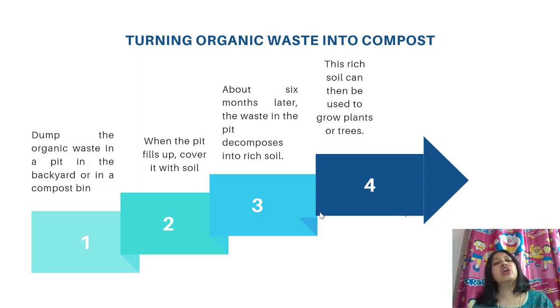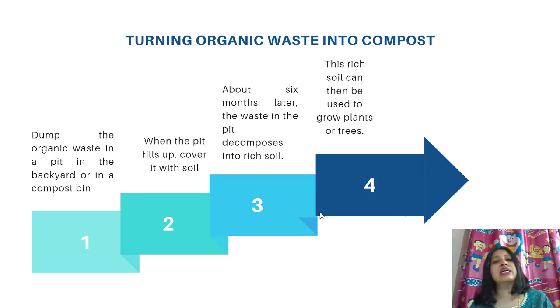That's why compost is mostly used by people for their plants. Now, how do we turn organic waste into compost? We studied about organic waste and we saw what composting is. So, there are four steps to convert organic waste into compost. First, dump the organic waste in a pit in the backyard or in a compost bin. If you have a backyard, you do it there, or you make a separate bin. Whatever organic waste we studied, any waste from the kitchen, leftover food, dried leaves, mowed grass, put it in a pit or in your backyard.